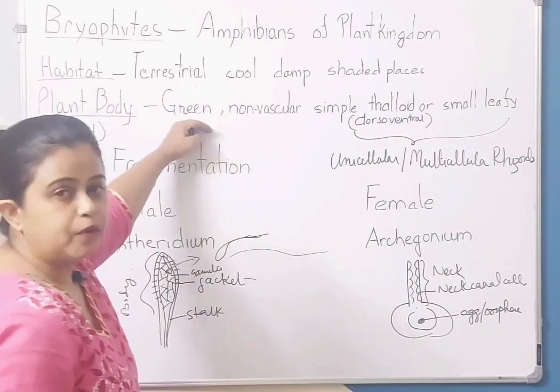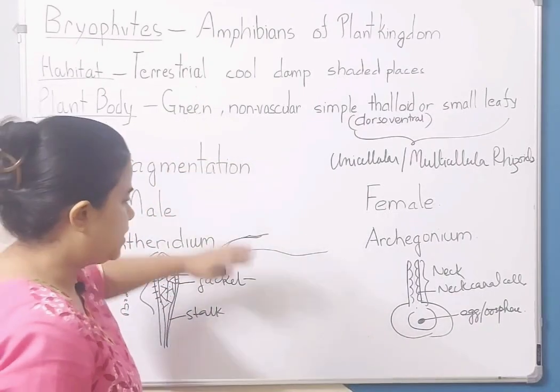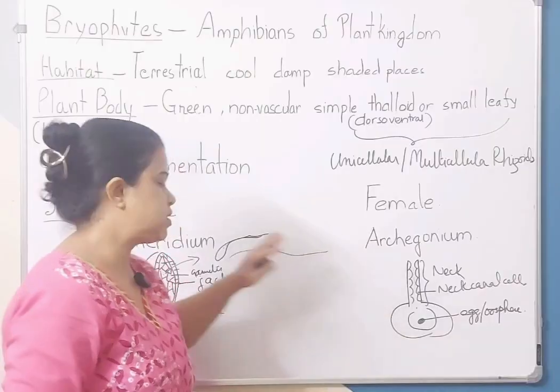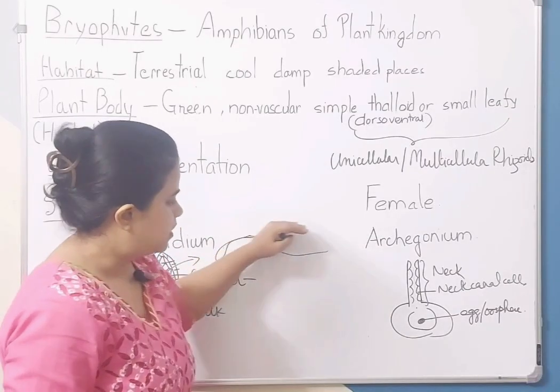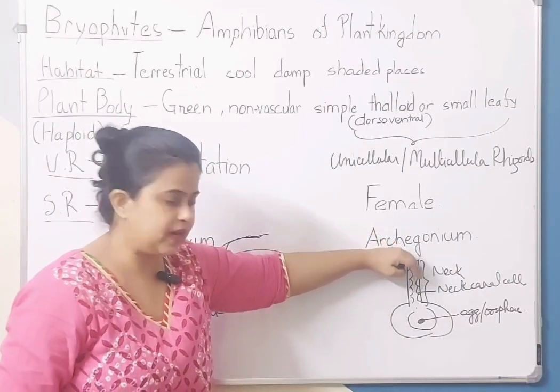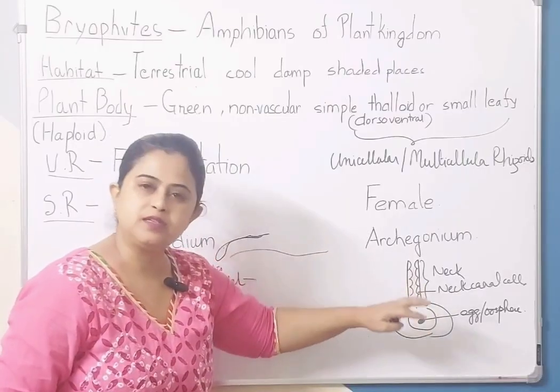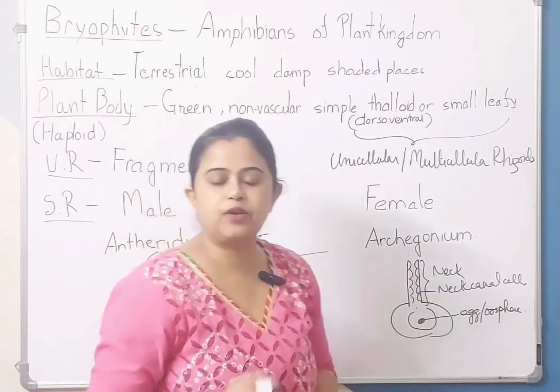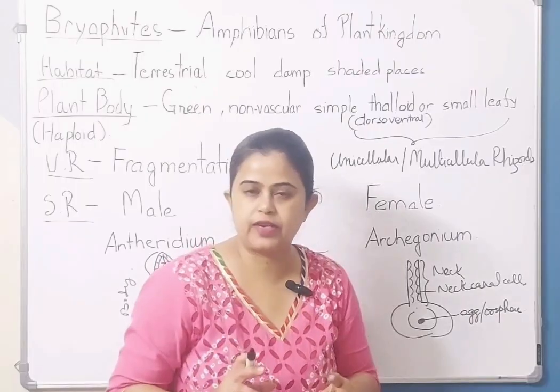So the plant body is haploid. उनमें the sex organs are produced. The male gamete swims up to the female gamete, fertilizes it. Zygote is formed. Now zygote gives rise to the sporophyte.